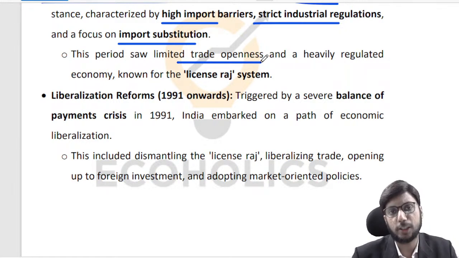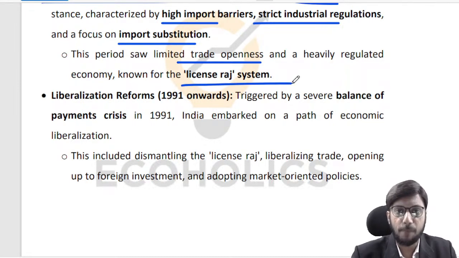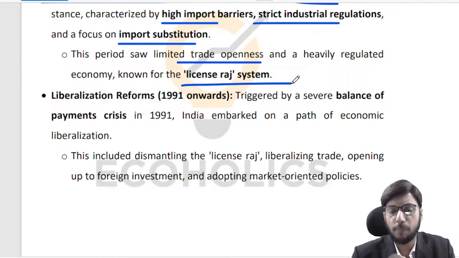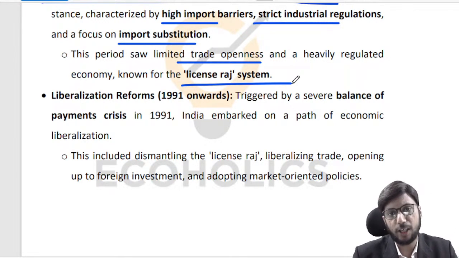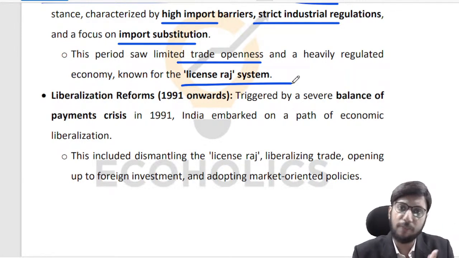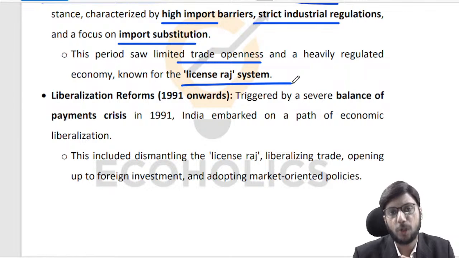So far as import and export is concerned, you required government's license, government's permission at every stage, so much so that it becomes very stifling, and the overall set of policies was ridiculed by calling them a license Raj system. That British Raj was replaced by license Raj, that you need a license for absolutely every economic activity. So essentially the picture from 47 to the 90s is one where economic freedom is not so freely available, right?